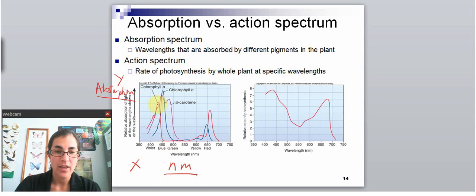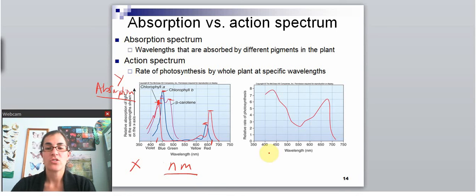So for example, chlorophyll A absorbs around 425 nanometers the best, and about 675 the best, because there's a peak there and a peak there. Chlorophyll B, on the other hand, has a peak at around 450 and 650. So it better absorbs slightly different wavelengths. And then beta carotene is very different. It has a peak around 475 and around 450. So each pigment has slightly different wavelengths that it absorbs really well. Notice that, even though we said there's a peak here, it's not like it immediately goes to zero. It has some area where it's still absorbing somewhat, though not as much.